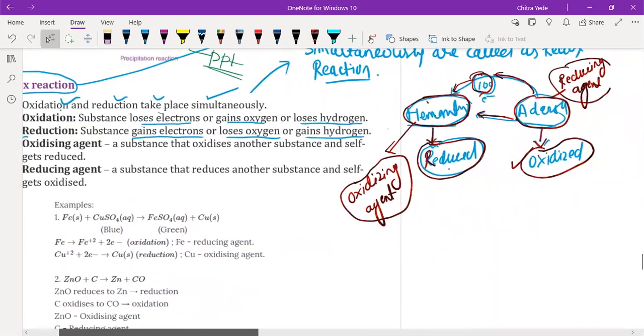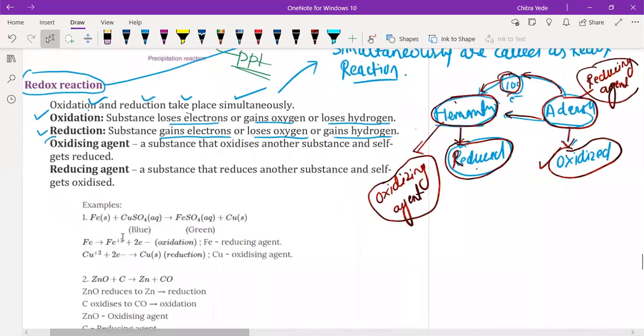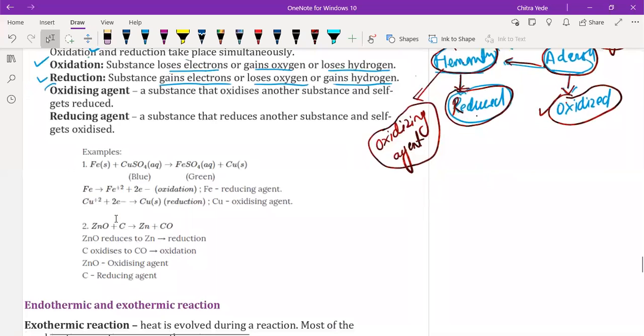Yes, sir. So what is given here? See, oxidizing agent: a substance that oxidizes another substance and itself gets reduced. Means those species which get reduced by gain of electron and cause oxidation to other species are called oxidizing agent.